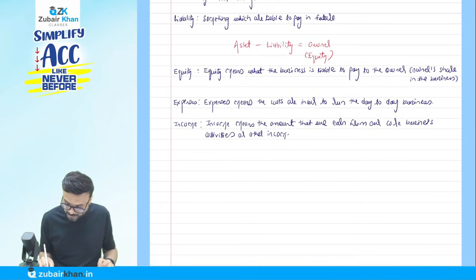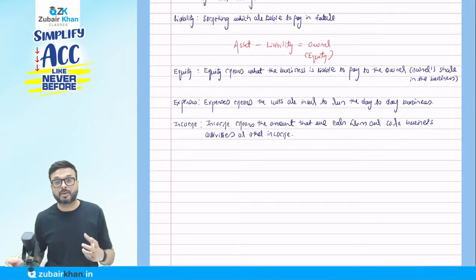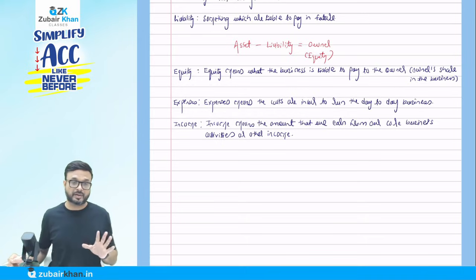I will give an example. Income means the amount that we earn from the core business activity, like the sale of goods.